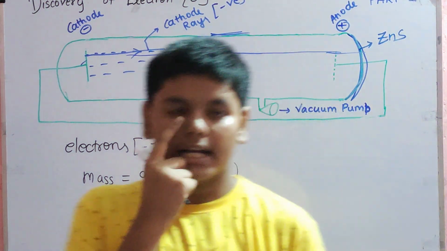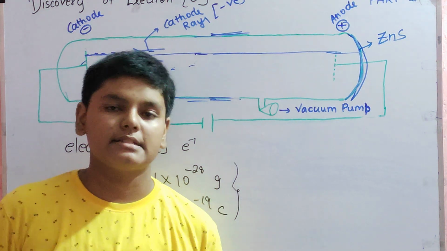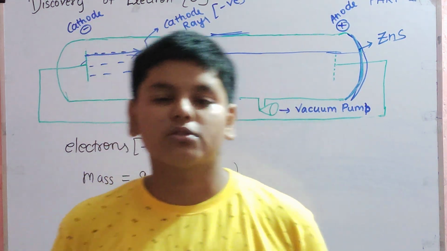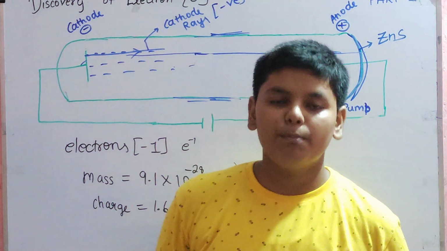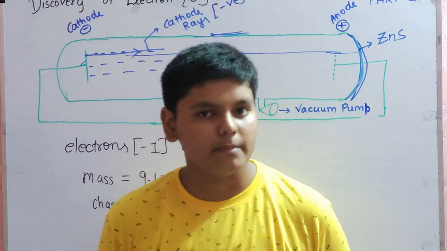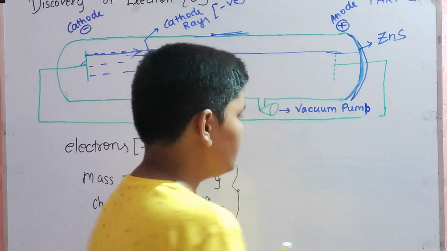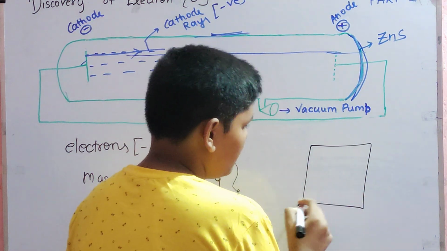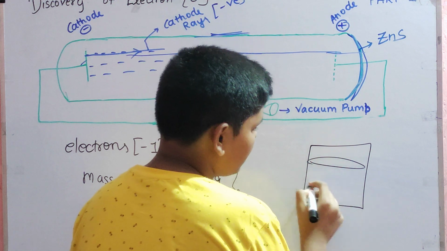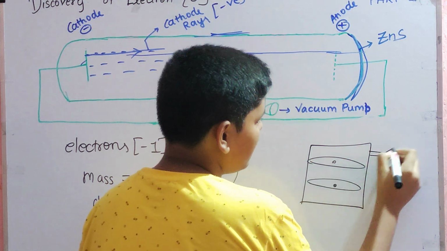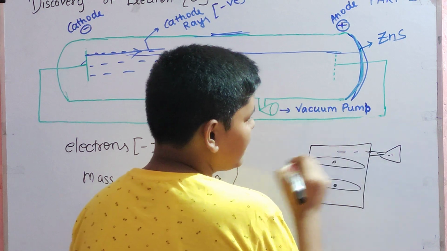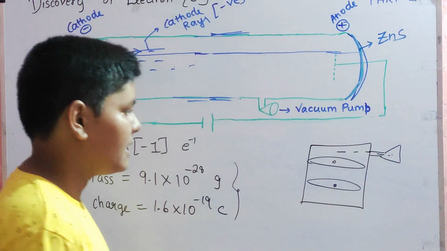Both the mass and the charge of the electron were found by an interesting experiment called Millikan's oil drop experiment. Millikan was a scientist who performed this experiment. He used a beaker with two electrodes. There were holes in it, and there was a pump which had oil. It sprinkled very fine oil particles.